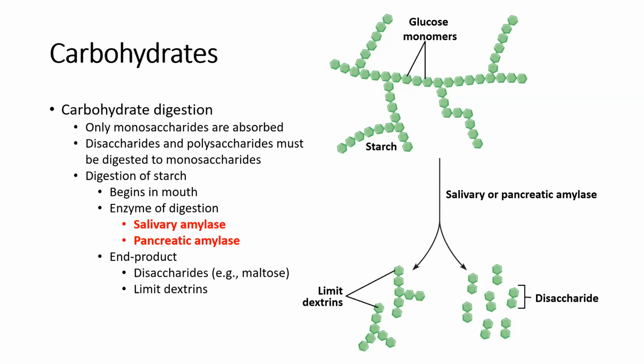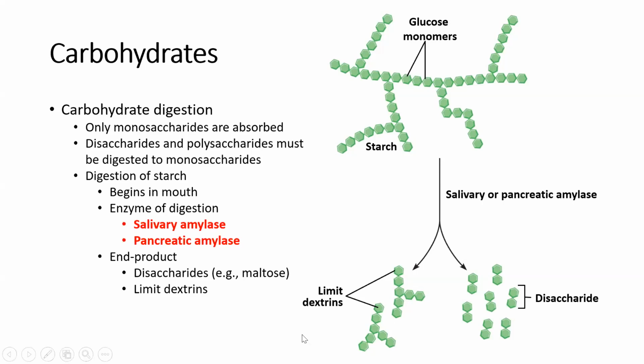This begins in the mouth under the influence of salivary amylase. So one of the first enzymes that is present in saliva is amylase, and it helps to start the digestion of starch in the mouth. But then we also have pancreatic amylase, which is a part of the pancreatic digestive juice, which helps to further break down the starch that's coming through in the duodenum as well.